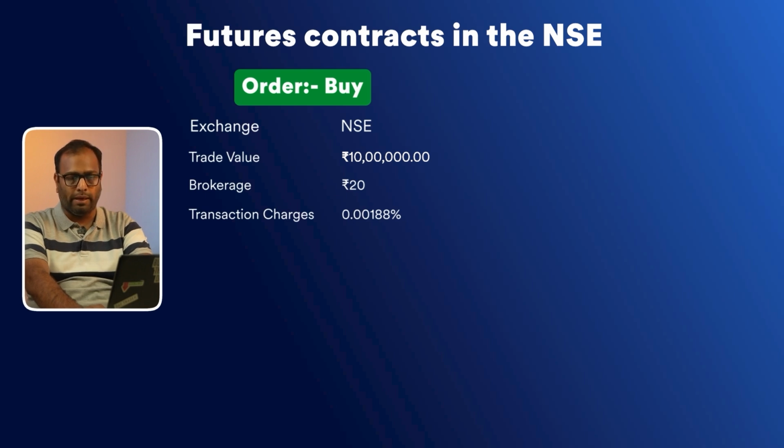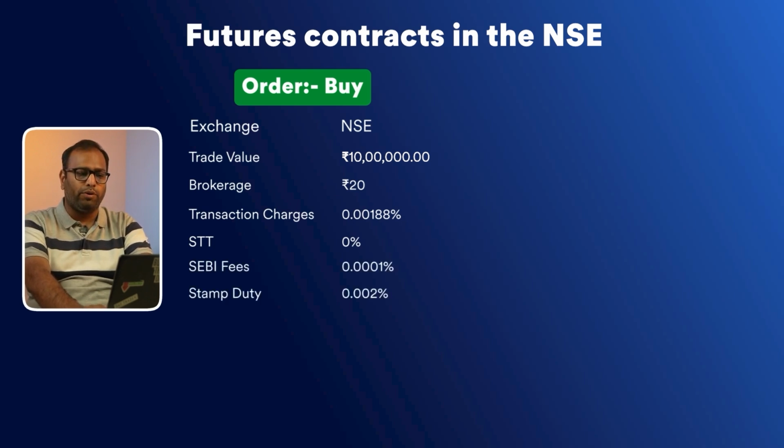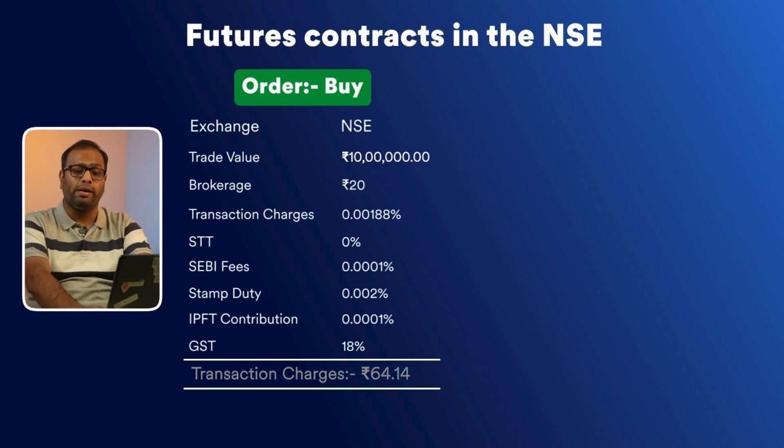STT won't be applicable on the buy side, so 0 STT. SEBI fees would be 0.0001%, stamp duty at 0.002%, IPFT contribution 0.0001%, and GST, which is applicable on brokerage, transaction charges, SEBI fees and IPFT contribution, which brings your total charges to 64.14 rupees.